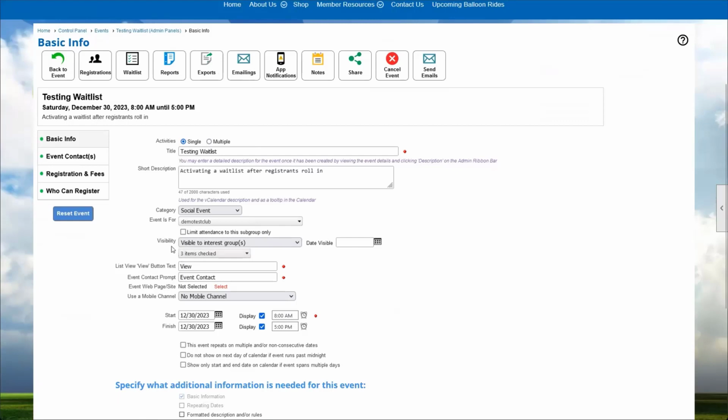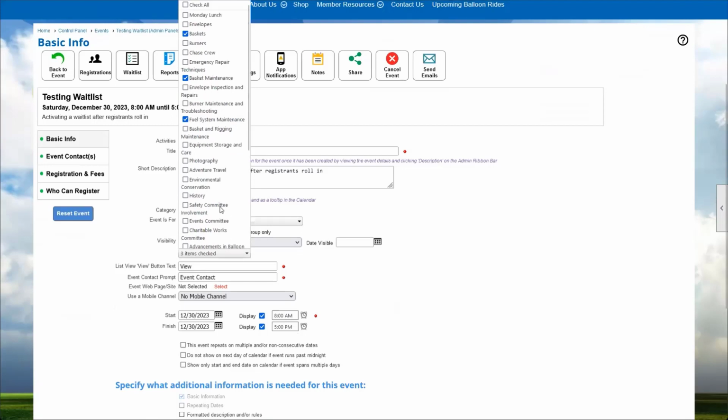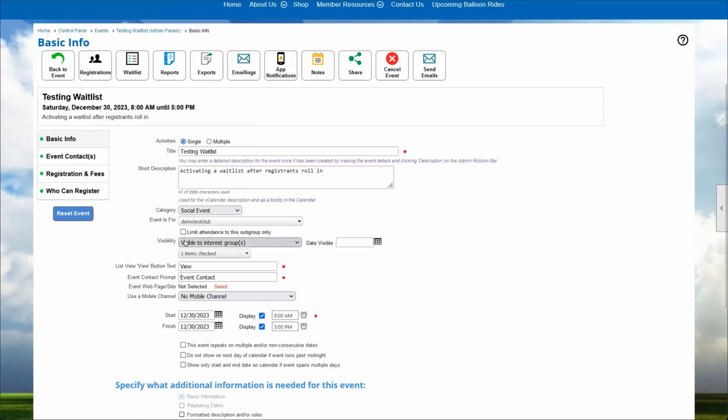All three of those interest groups are going to have visibility on this event, meaning they will see it on the calendar. Any member or non-member who is not in one of these three interests or any combination thereof will not even see this event on the calendar. So the event will be completely invisible. So if you have some sort of exclusive meetup that is only pertinent information to people who have marked these interests, only those people would actually even see the event on the calendar. So that's one option to make an exclusive event for people who have similar interests.